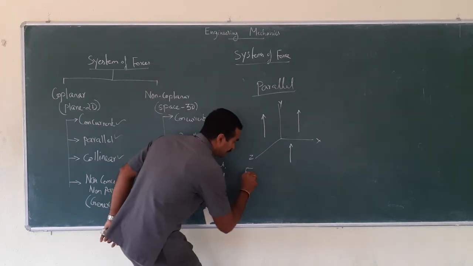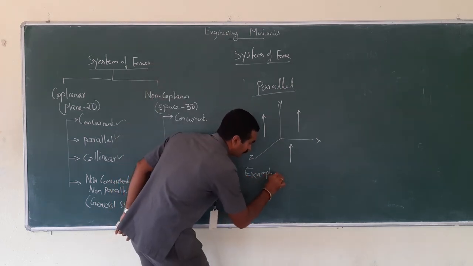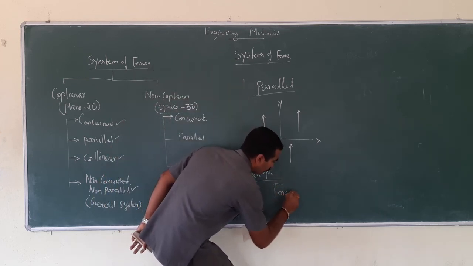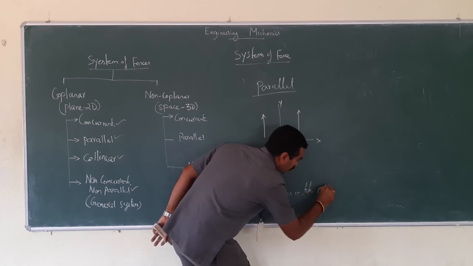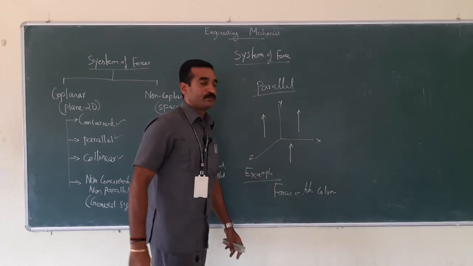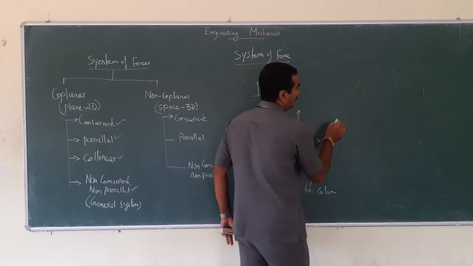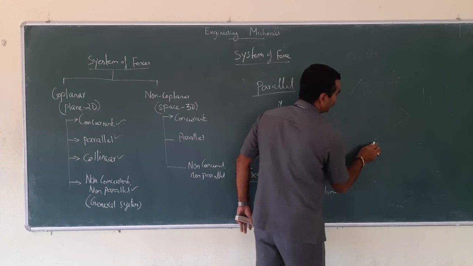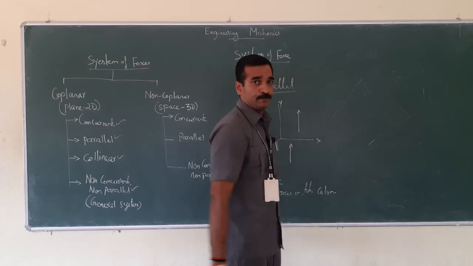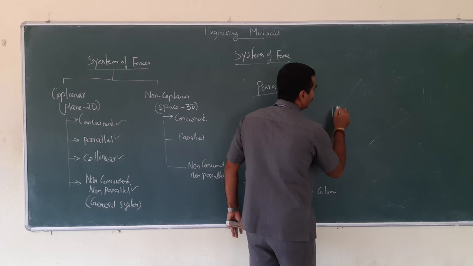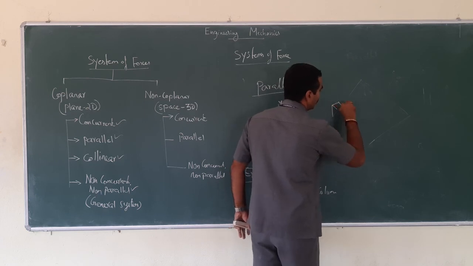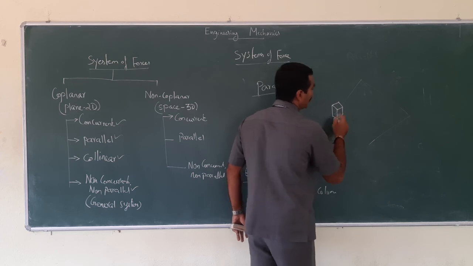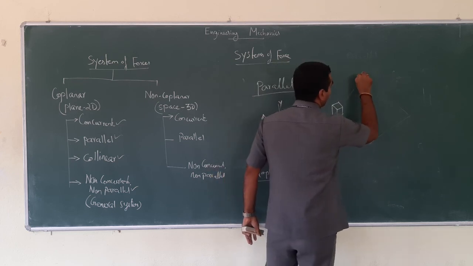So let me cite an example for this. Example is forces on the columns. So let me just draw a rough diagram. Assume this is a platform wherein we have the columns on all the 4 sides.